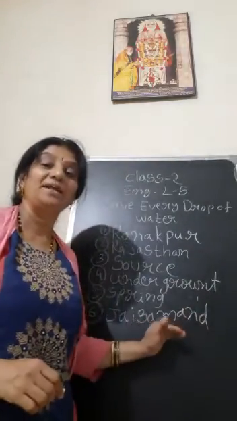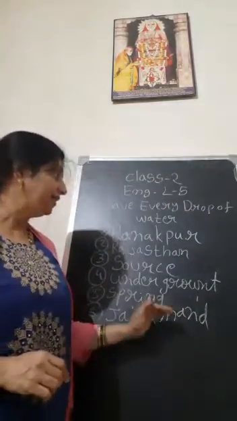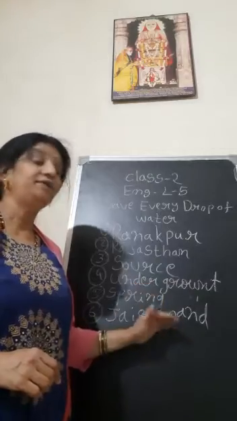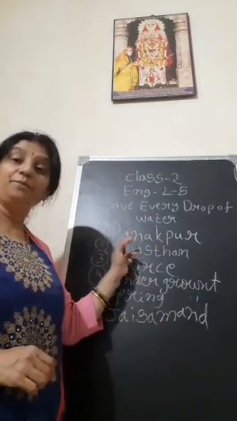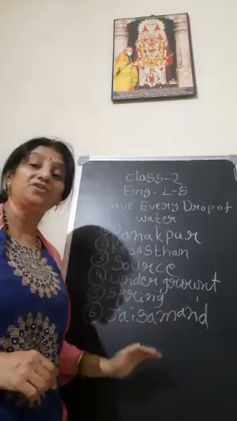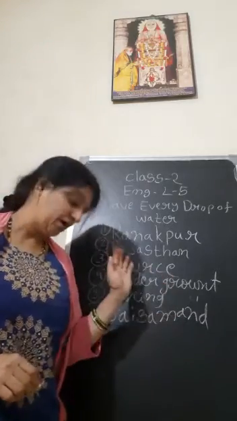This is also a place in Rajasthan. When the water dries up in Ranakpur, they have to walk to Jaisamand to bring the water.